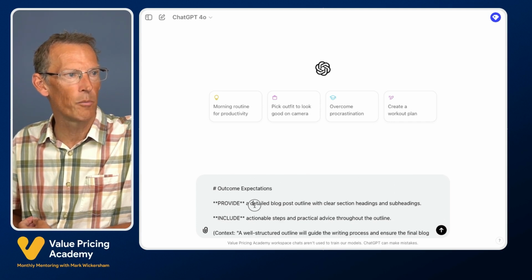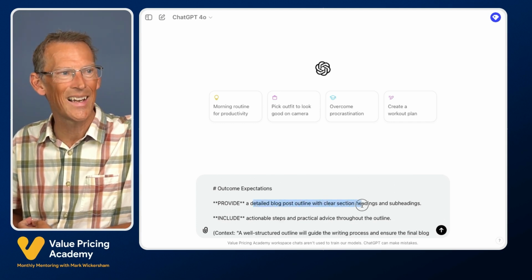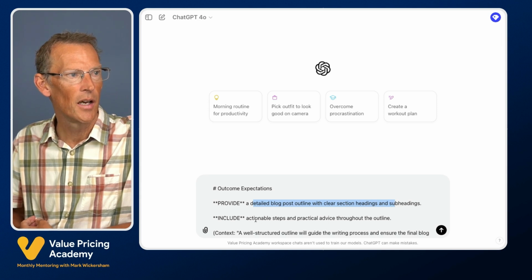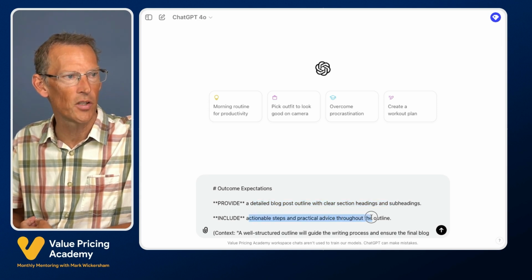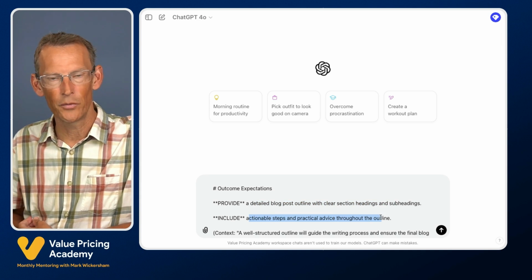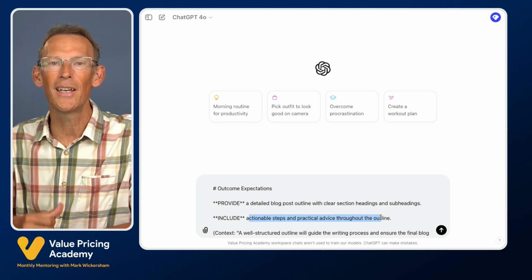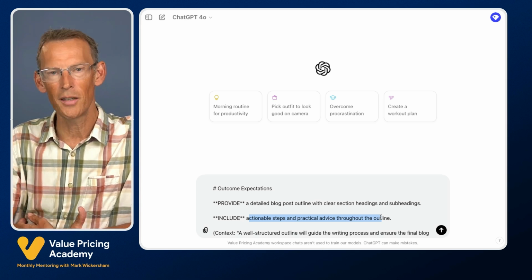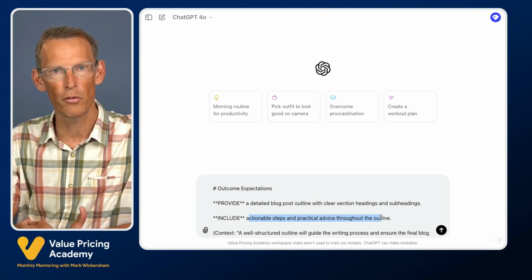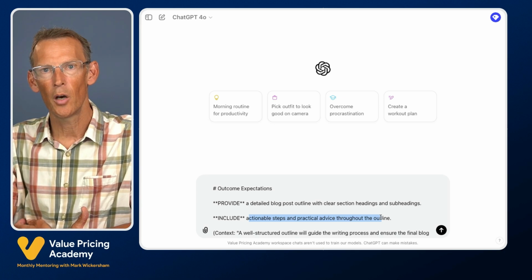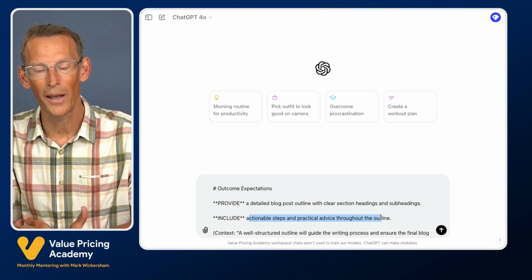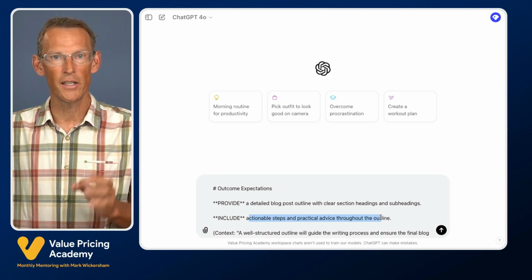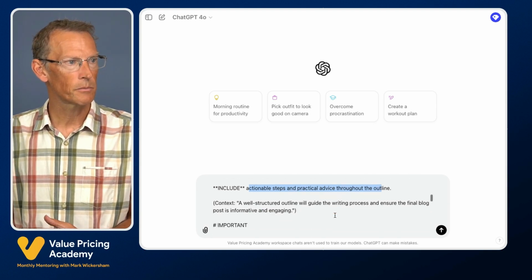I want the outcome to be a detailed blog post outline with clear section headings and subheadings, and I want it to include actionable steps and practical advice throughout the outline. I'm just reminding it of key things here. I know I've said that in the steps, but it's always a good idea to remind it of important things in your prompts. Just like when we talk to a human and we delegate something, if it's a complex task, we sometimes want to reiterate the most important things.